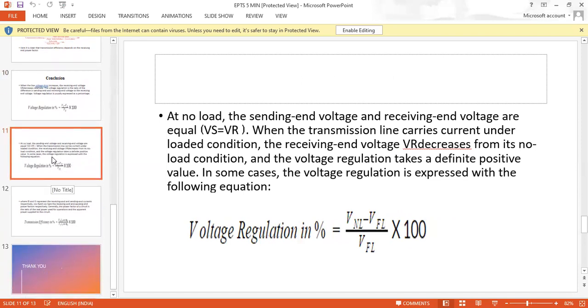Here, before the conclusion, at no load, the sending end voltage and receiving end voltage are equal. When the transmission line carries current under loaded condition, the receiving end voltage VR decreases from its no load condition, and the voltage regulation takes a defined positive value. In some cases, the voltage regulation is expressed with the following equation, that is (V no load minus V full load) by V full load into 100.